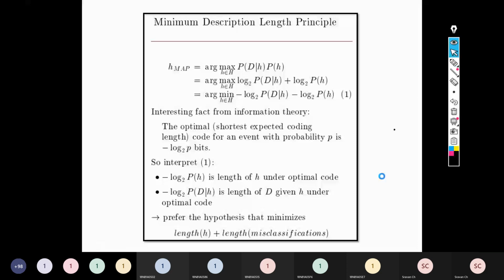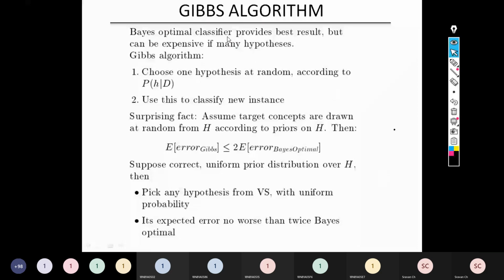Gibbs algorithm, right? Now when I read it out, the Bayes optimal classifier provides the best result. See, the statement itself says the Bayes optimal classifier provides the best result, but can be expensive if many hypotheses are present, right? So the name Bayes optimal classifier is really good, but it can be expensive. So please try to underline this point and remember it. It will give you the best result, no doubt, but it can be expensive.